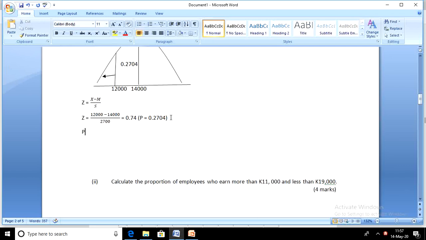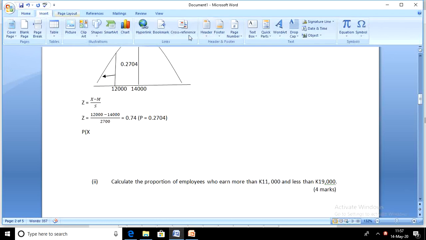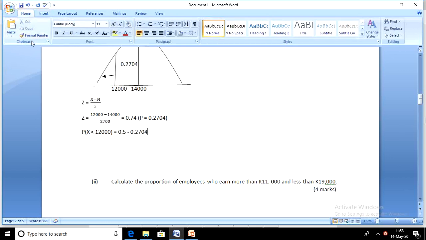The probability of X being less than 12,000 is equal to 0.5 minus 0.2704, which is the value that we have there.